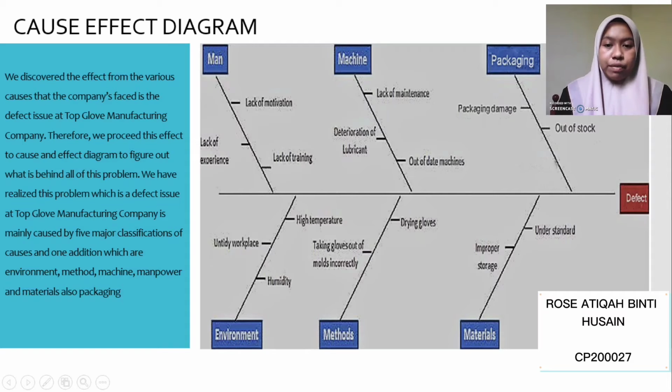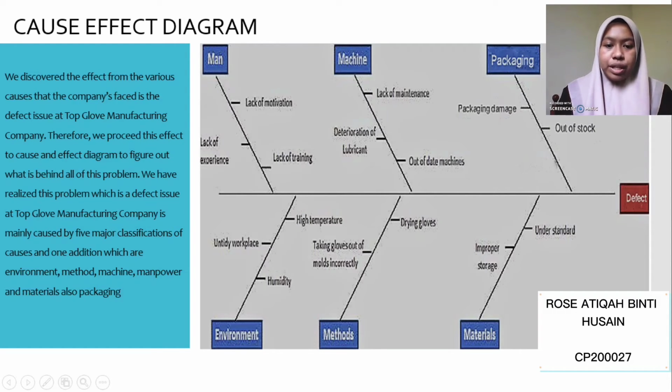Based on the slide, if we look at manpower, lack of motivation may be caused by job insecurity, feeling undervalued, no development opportunities, and so on. Lack of experience may be caused by lack of knowledge or skill. Lack of training may cause employees not to understand how to do their job.